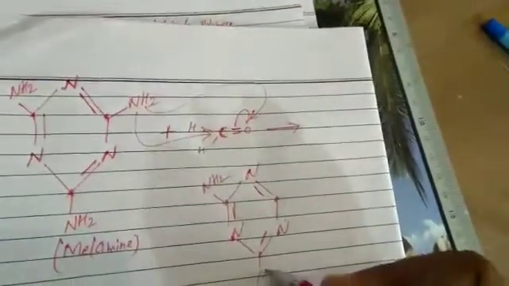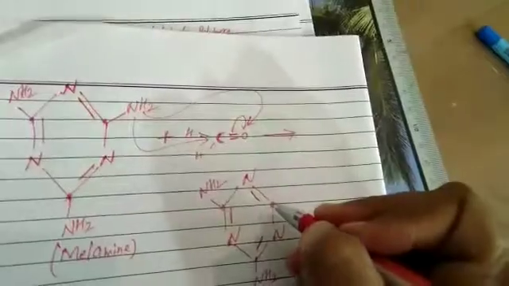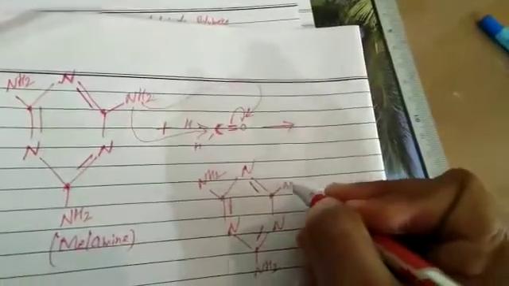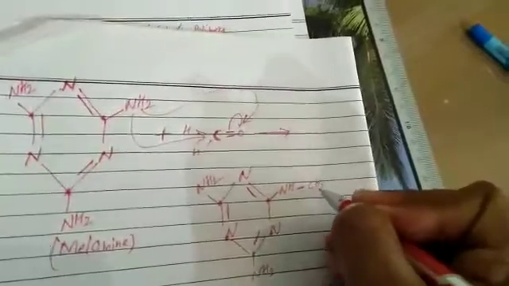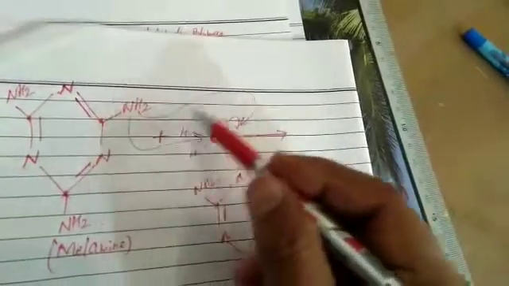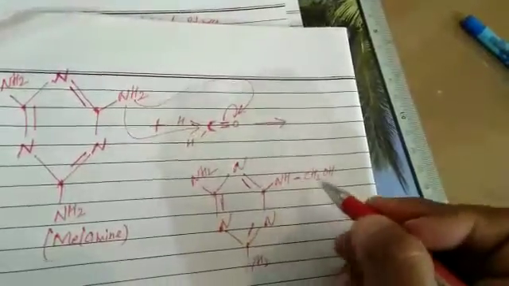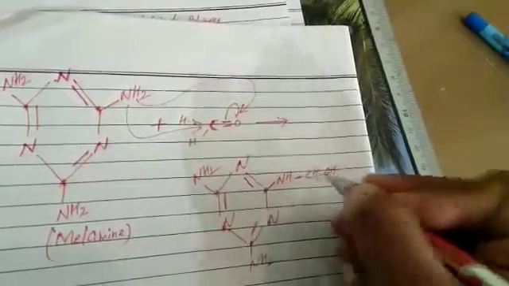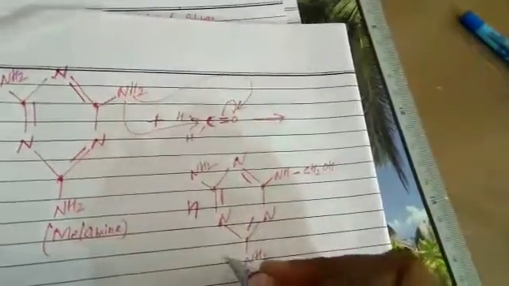NH2, NH2. Students, this site undergoes condensation with formaldehyde. At first it was NH2, now what is left? NH, and it forms bonds with carbonyl carbon, that is CH2OH. It is clear. NH, CH2, single bond, proton attracts, it leads to the formation of OH. NHCH2OH. Now it undergoes polymerization. At first condensation and then polymerization.